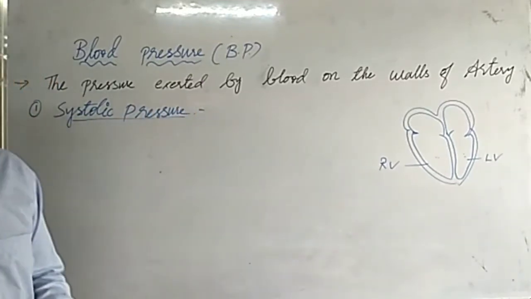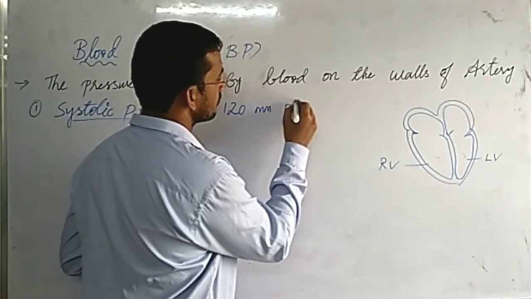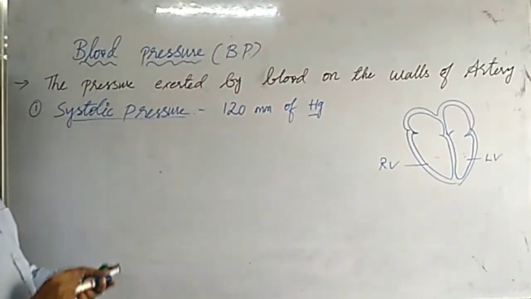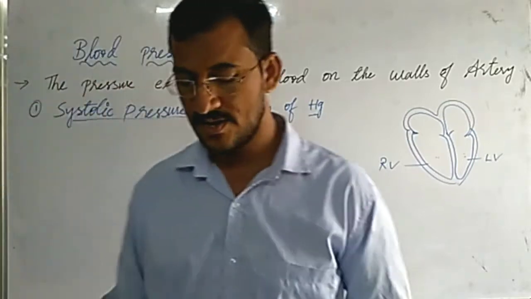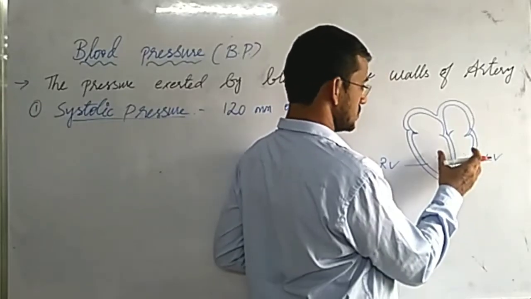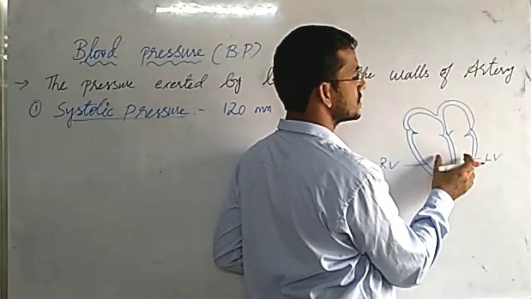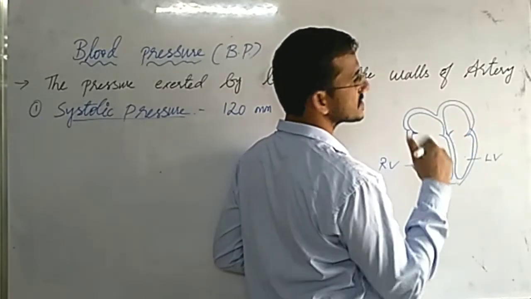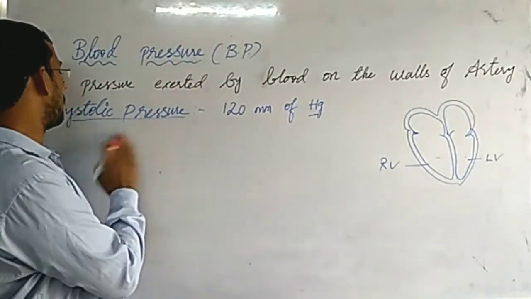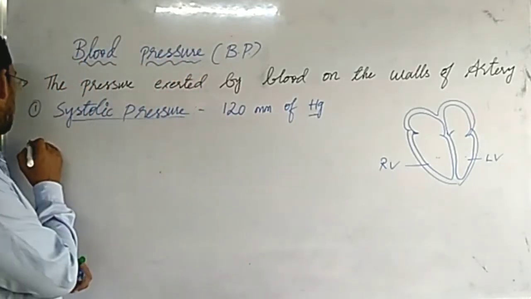So the normal systolic pressure is 120 mm of Hg, Hg is nothing but mercury. Understood? And what is diastolic pressure? Diastolic pressure is nothing but the relaxation of the ventricles. So when the ventricles relax, what happens? The blood will flow into these ventricles and pressure decreases. The blood pressure decreases in blood vessels. So that pressure is called as diastolic pressure.